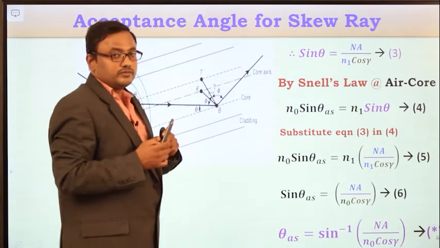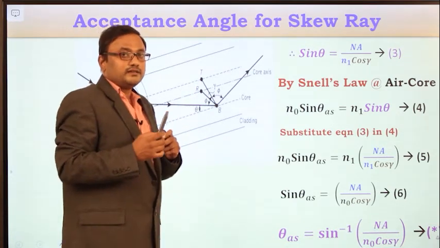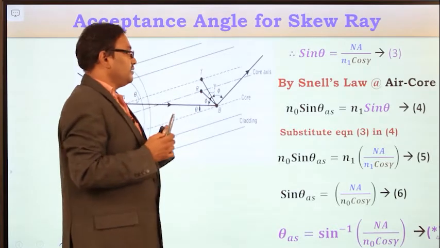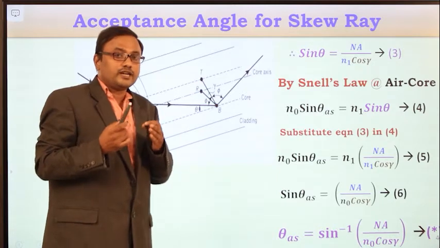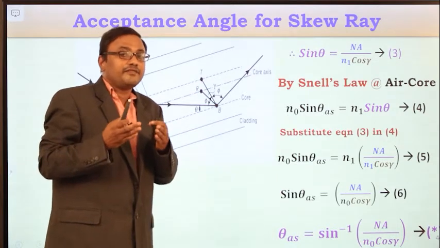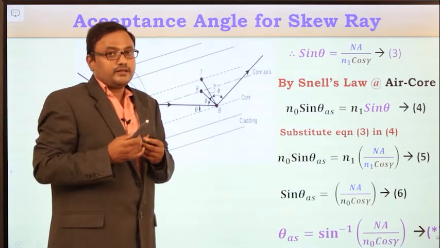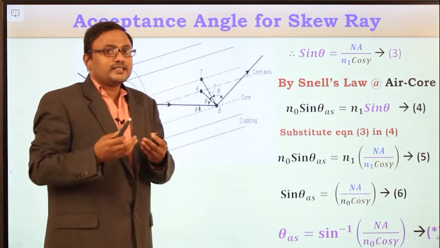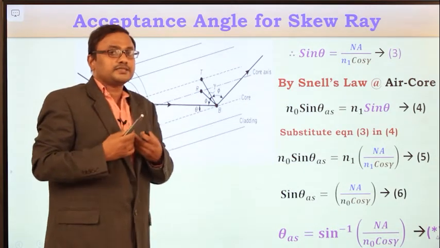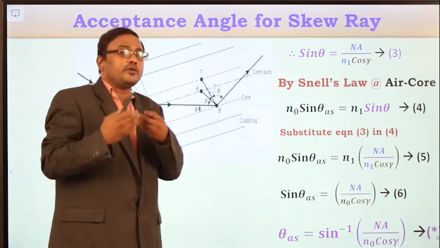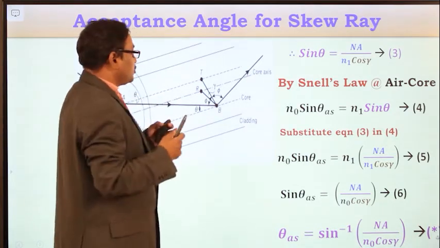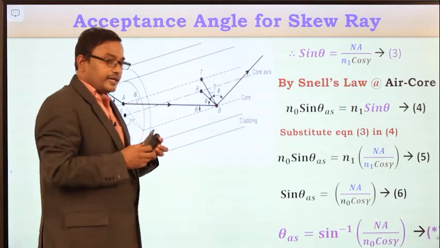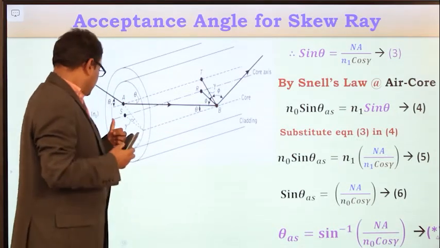And now you apply Snell's law at air core interface, because our objective is to find out the maximum entrance angle of a skew ray. Where do we get the acceptance angle? Where do we get the maximum entrance angle? That is at the air core interface only. So we need to apply Snell's law at air core interface.